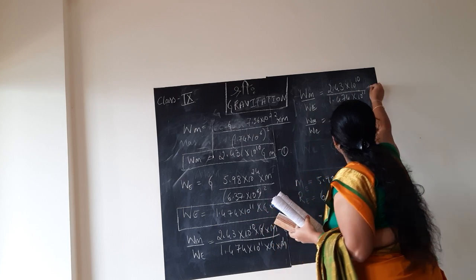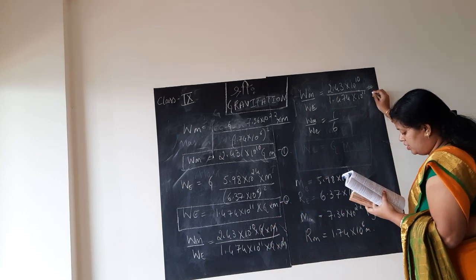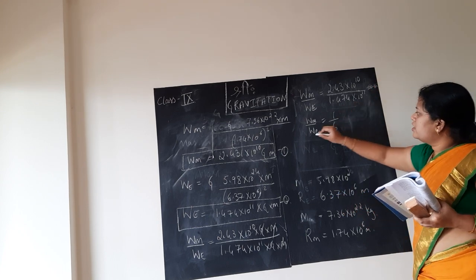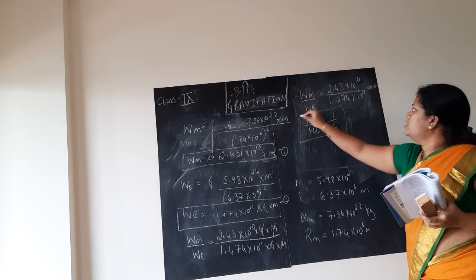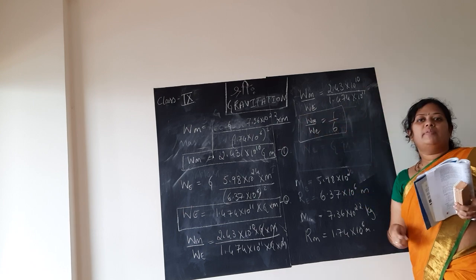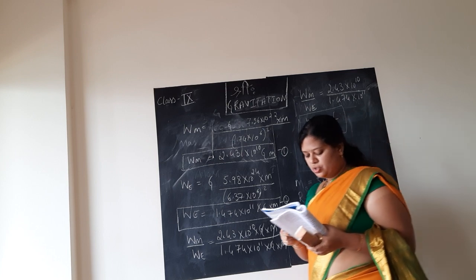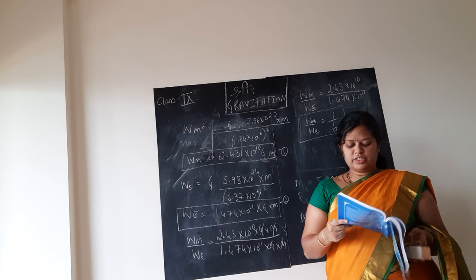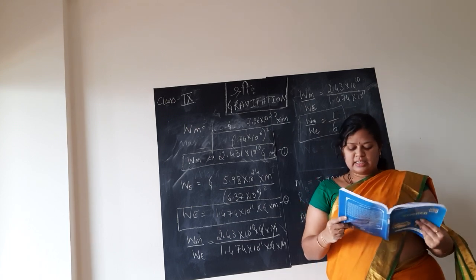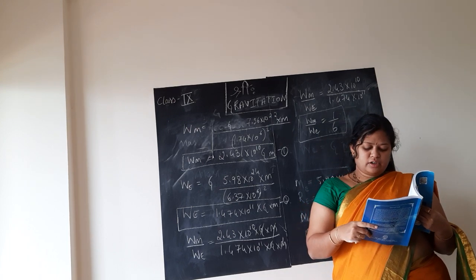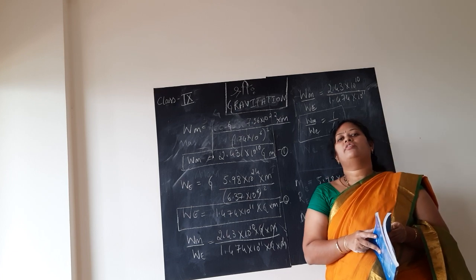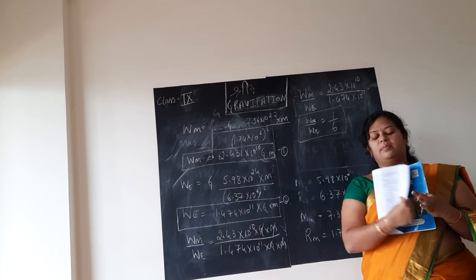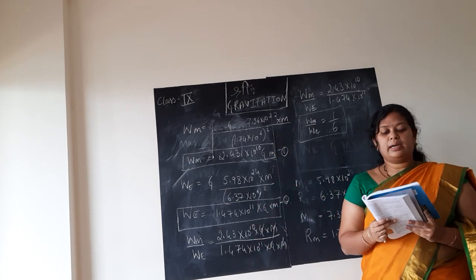So what is this ratio Wm by We? It is approximately 1 by 6. They are getting 0.165, so it can be taken as the ratio 1 by 6. This you remember, you don't need this value also. Wm by We is in the ratio 1 by 6. So here they have written that the weight of the object on the moon to the weight of the object on the earth is 1 by 6, and the weight of the object on the moon is 1 by 6 times the weight of the object on the earth. Next you have two small problems, that is example 10.4 and 10.5.